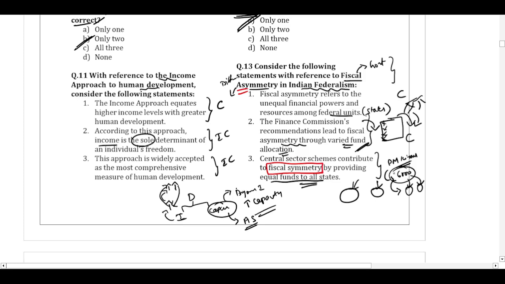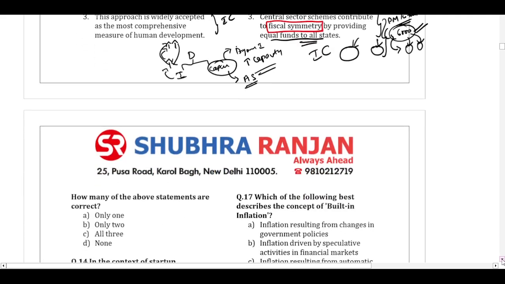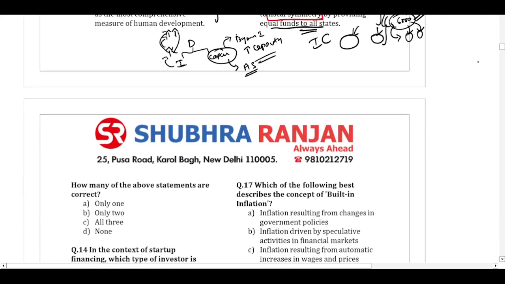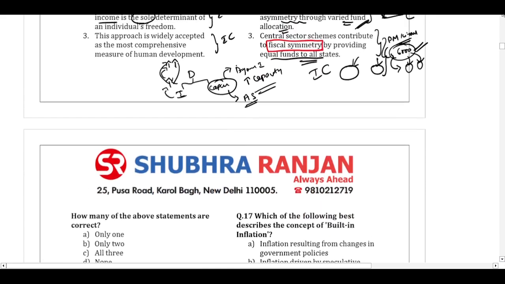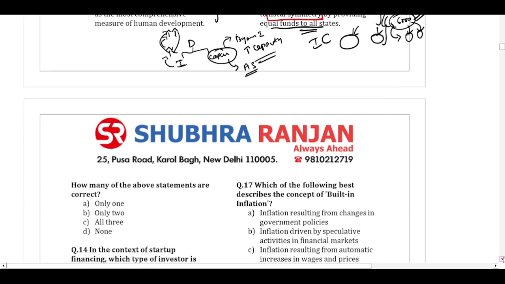No. In this case, it is dependent on the number of farmers in the state. Similarly, they can have different criteria like the need or demand of the state, the population size, and other performance based metrics. So the third statement is incorrect. The question is asking us how many of the above statements are correct. Statement 1 was correct, statement 2 was correct. So only two statements are correct for question number 13.